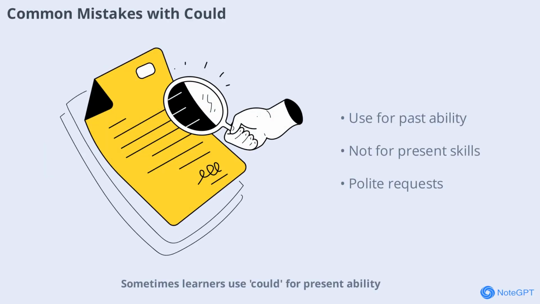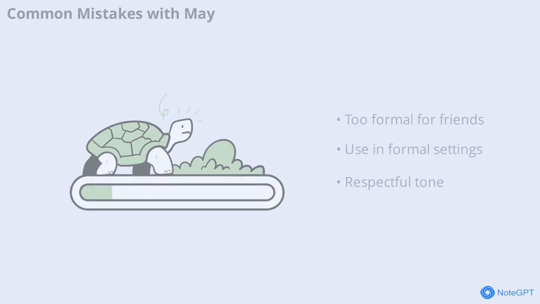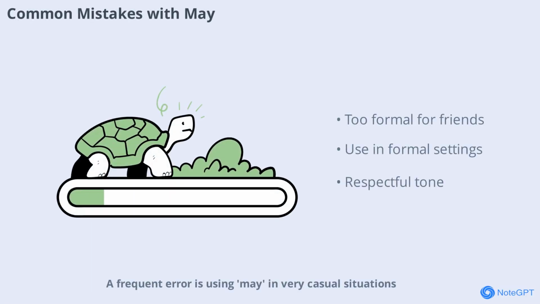Sometimes learners use could for present ability, but it's usually for past ability or polite requests. For example, I could swim means you could swim in the past, not necessarily now. Use can for things you can do now. A frequent error is using may in very casual situations, which can sound too formal. For example, may I borrow your pen, to a close friend might feel awkward. Save may for formal or respectful contexts.